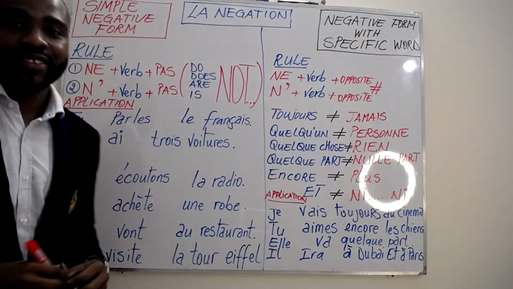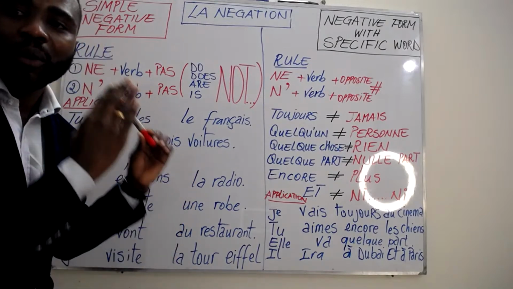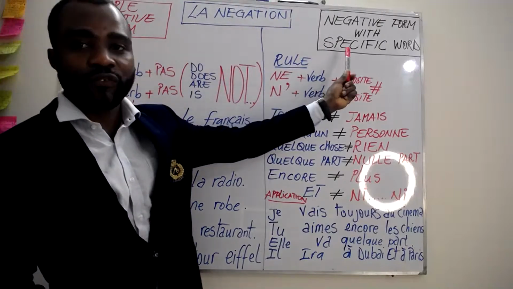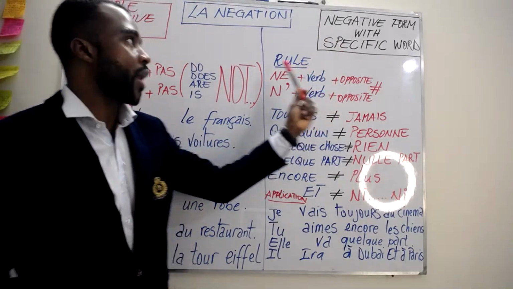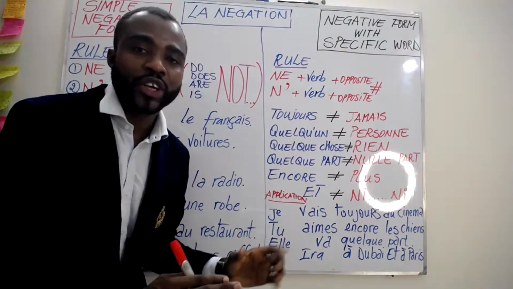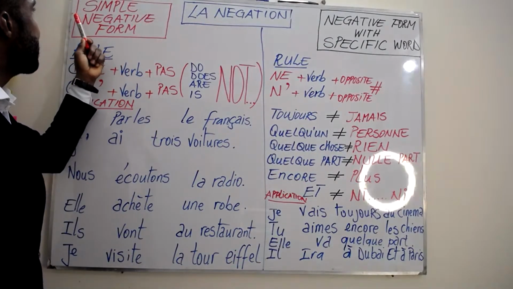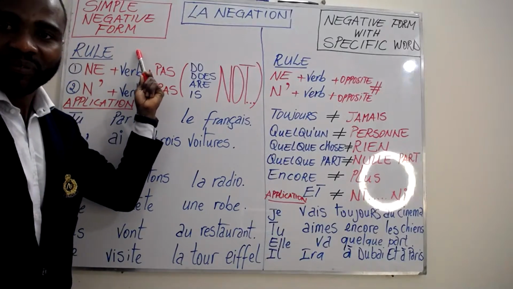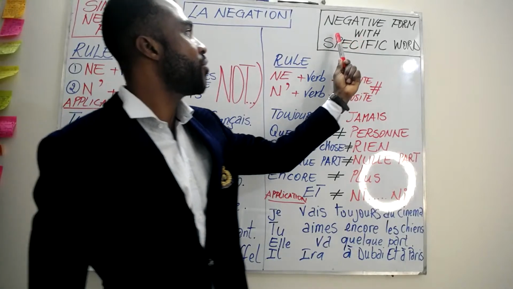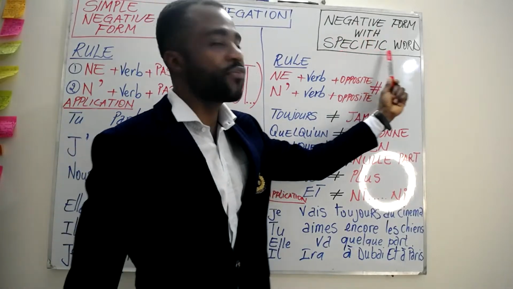All right, so let's get started here. As you can see on our board, we have two big subtopics. Our topic is la négation, which means the negative form in French. The first subtopic is the simple negative form, and to my left, we have the negative form with specific words.